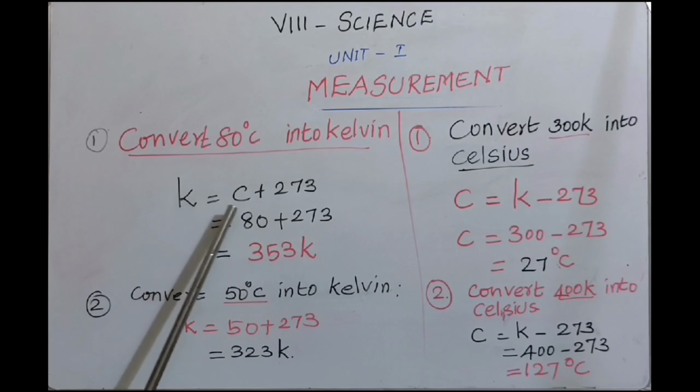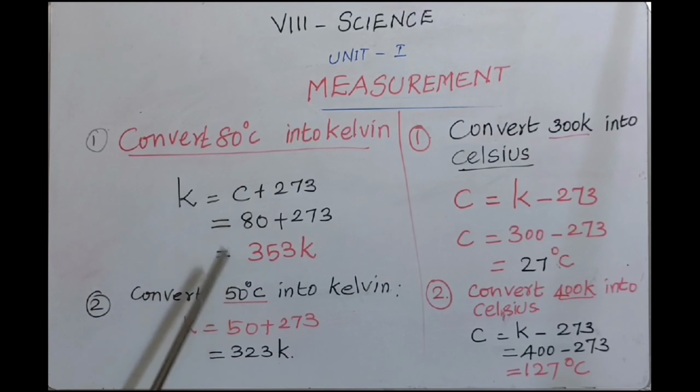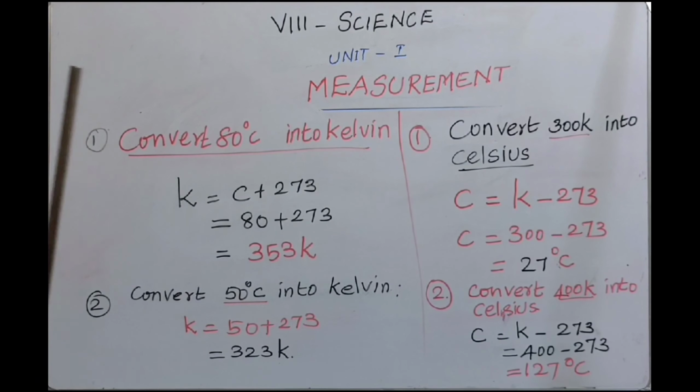Second question: convert 50 degrees Celsius into Kelvin. The formula is Kelvin equals C plus 273, where C means centigrade. The given value is 50 degrees Celsius plus 273. The answer is 323 Kelvin.